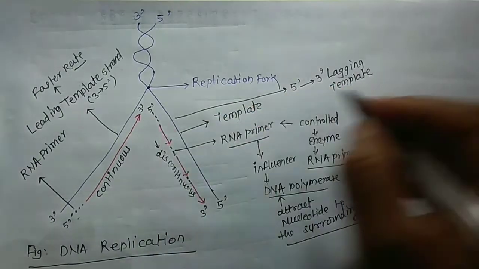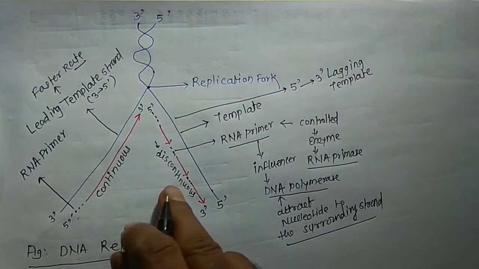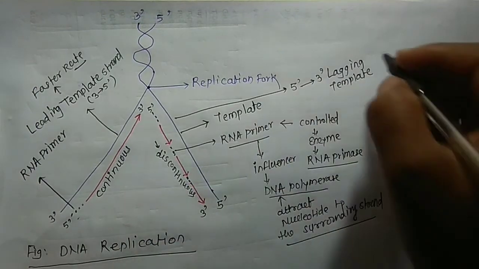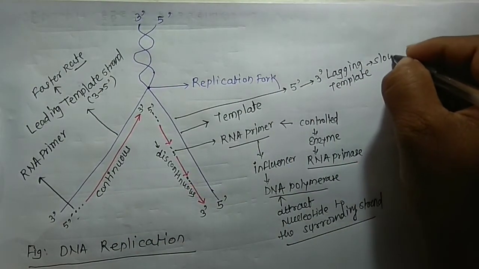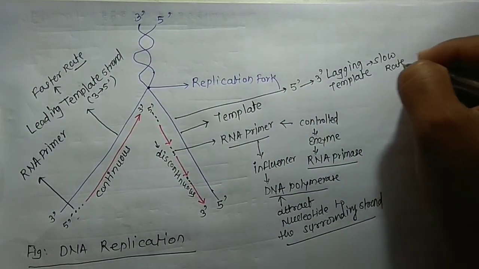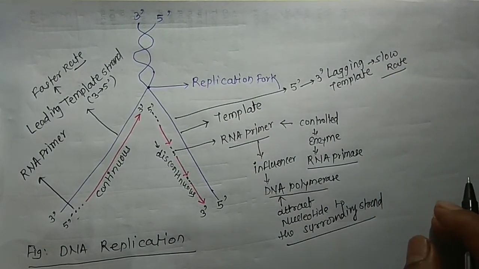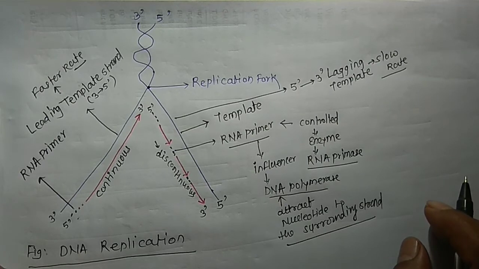So the lagging template is discontinuous and occurs at a slow rate. What is the rate? Slow rate. Compare both comparatively. The next part is the lagging strand. It is constructed discontinuously at a slow rate.